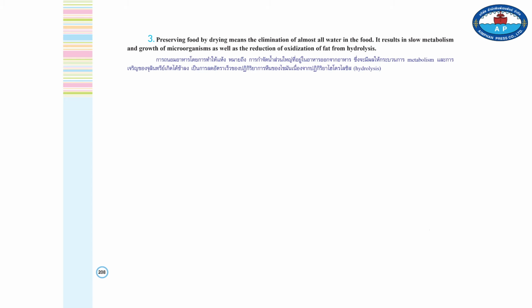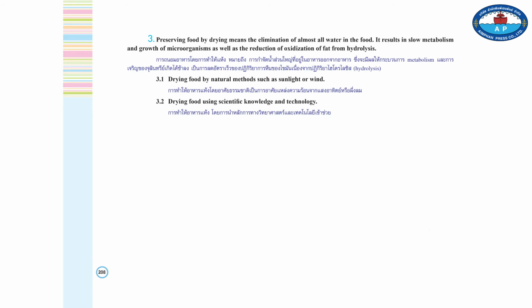3. Preserving food by drying means elimination of most water in the food. It results in slow metabolism and growth of microorganisms, as well as a reduction of oxidation of fat from hydrolysis reaction. 3.1. Drying food by natural methods such as sunlight or wind. 3.2. Drying food using scientific knowledge and technologies.